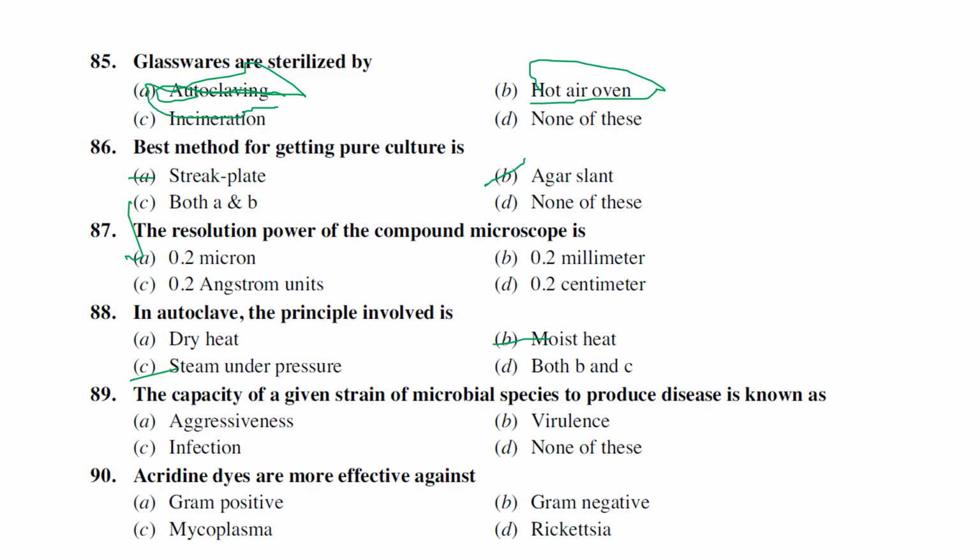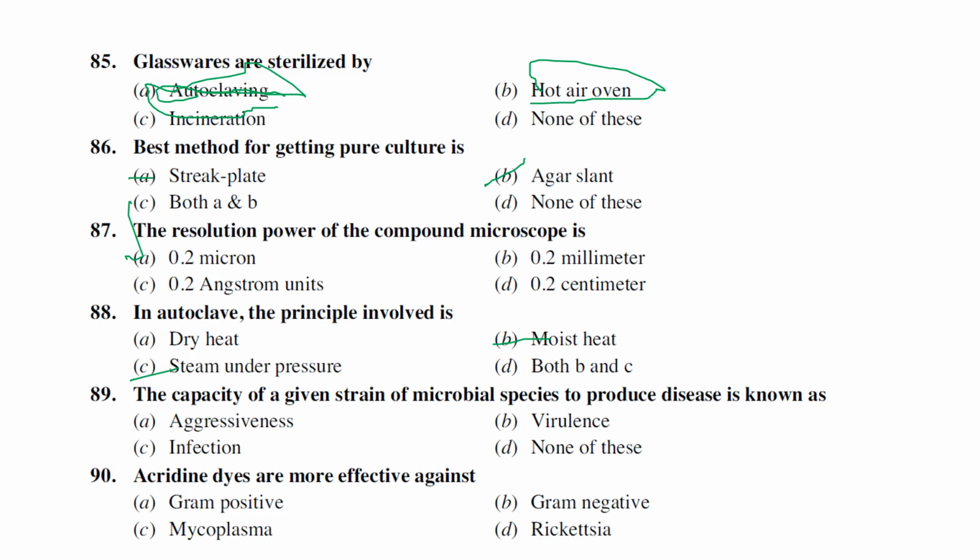The next one is the capacity of a given strain of microbial species to produce a disease is generally known as, what they are asking is the ability of a pathogen to cause the disease is called virulence. Virulence in the sense, ability of a pathogen to cause the disease is known as virulence.